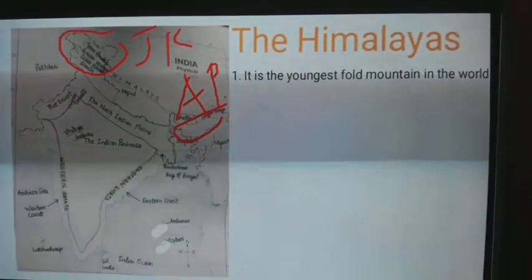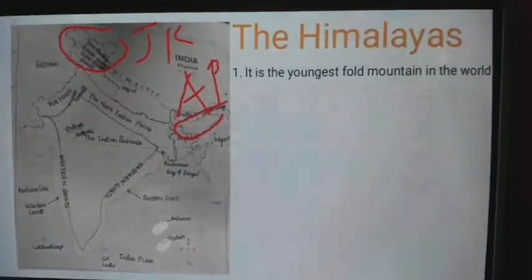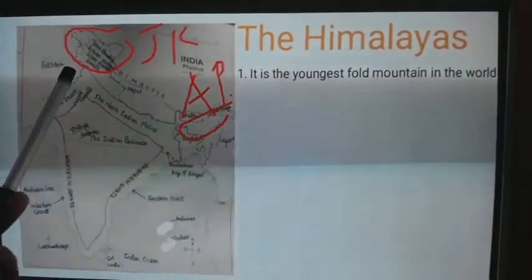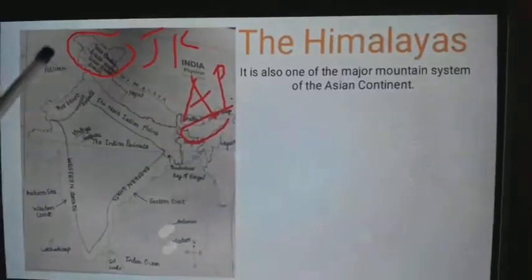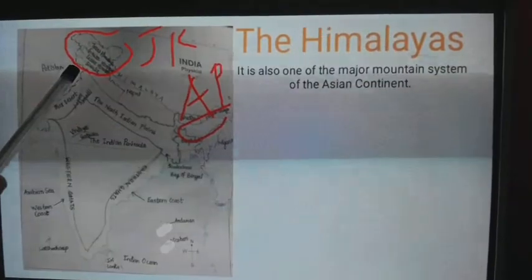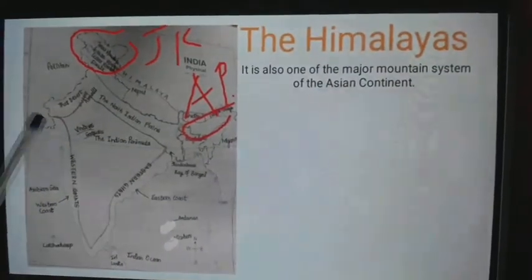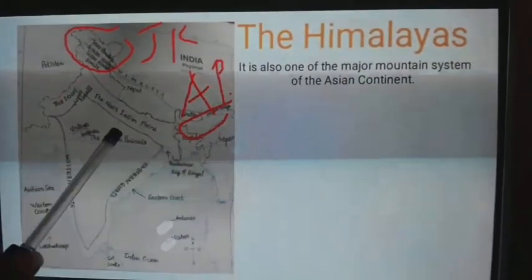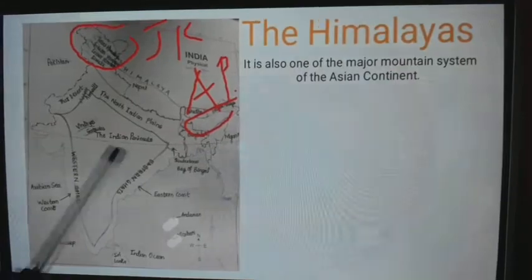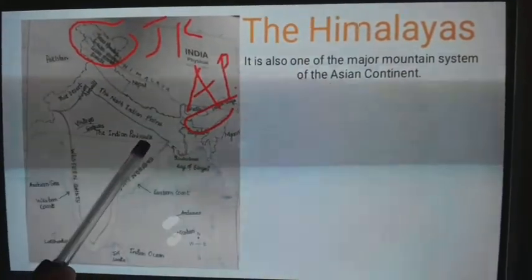We also learned that there are various parallel ranges, and it is a major mountain system of the Asian continent. We know that India lies in the Asian continent.